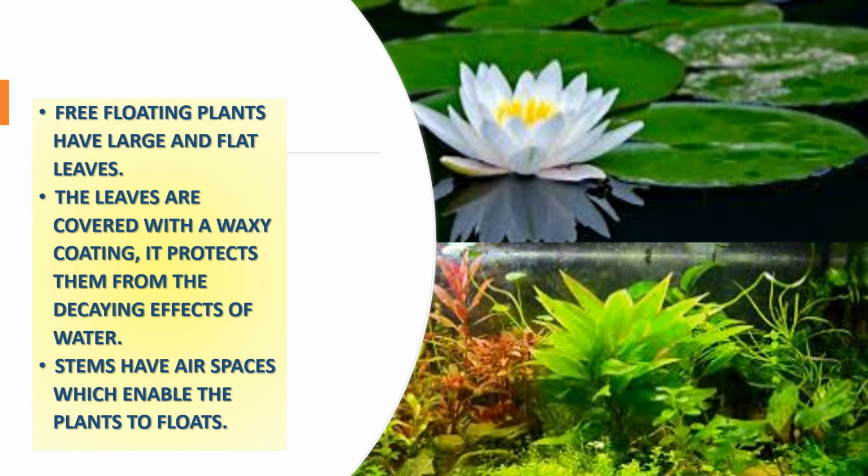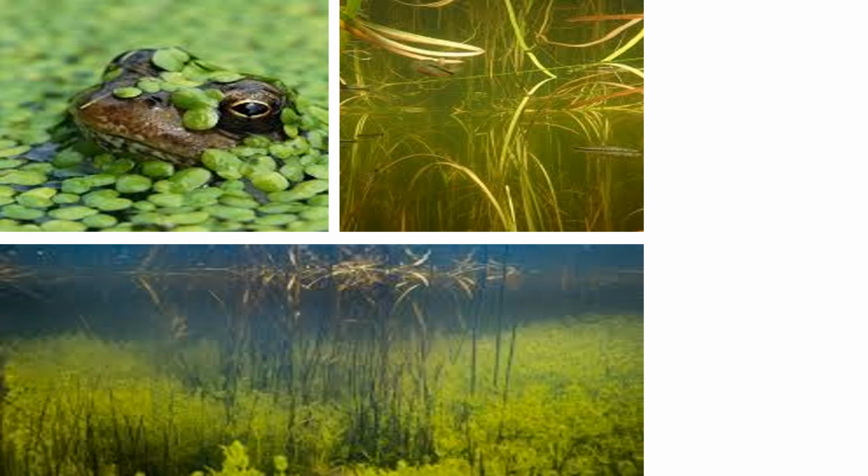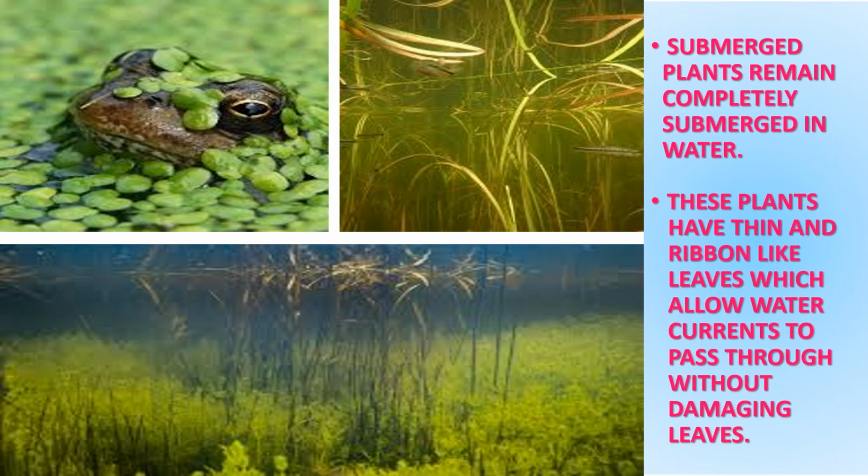Submerged plants are also found in the freshwater habitat. These plants remain completely submerged in water, for example, Hydrilla and Vallisneria. The leaves are thin and ribbon-like. This type of leaves allows water currents to pass through without damaging the leaves.